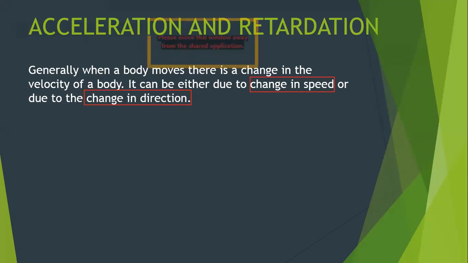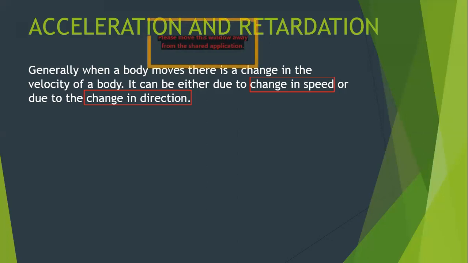Whenever your dad presses the accelerator and you are observing very carefully, you will find that the speed of the car increases. And whenever he applies the brake, the speed of the car decreases. So whenever the speed of the car is increasing or decreasing, you have to understand that the velocity is changing.